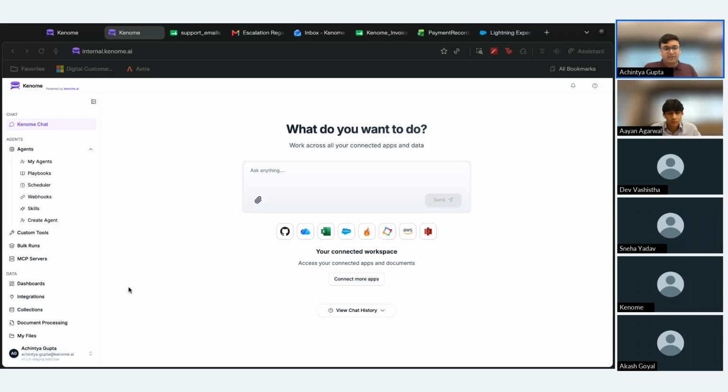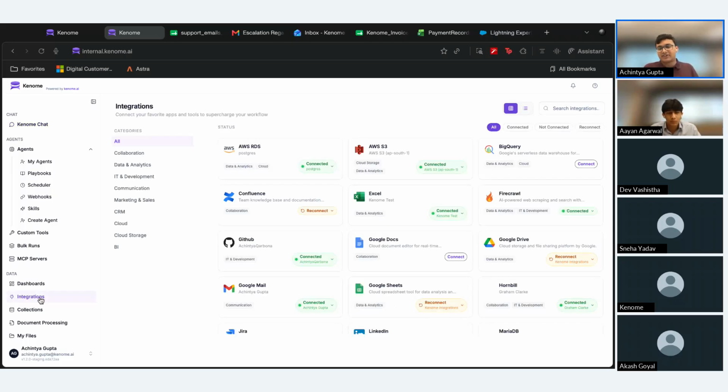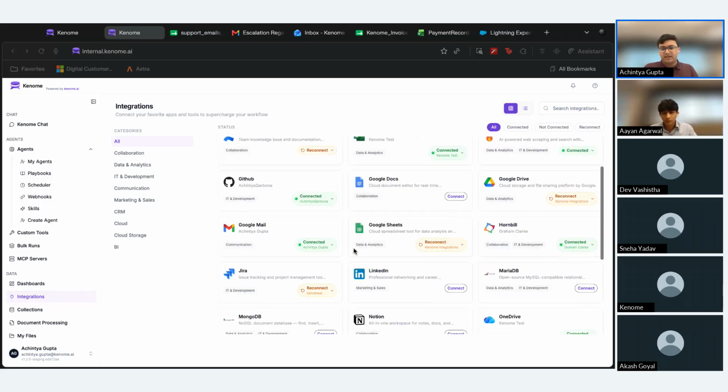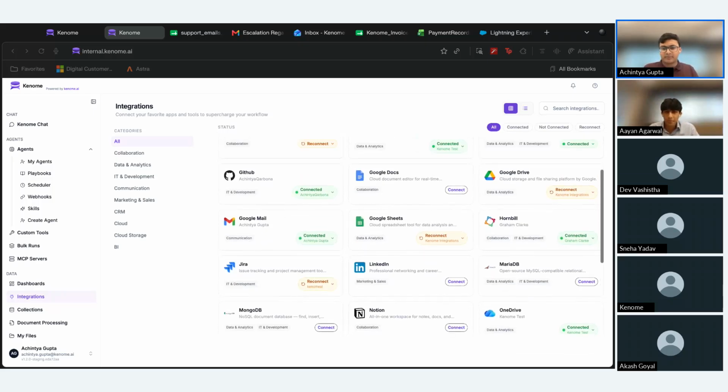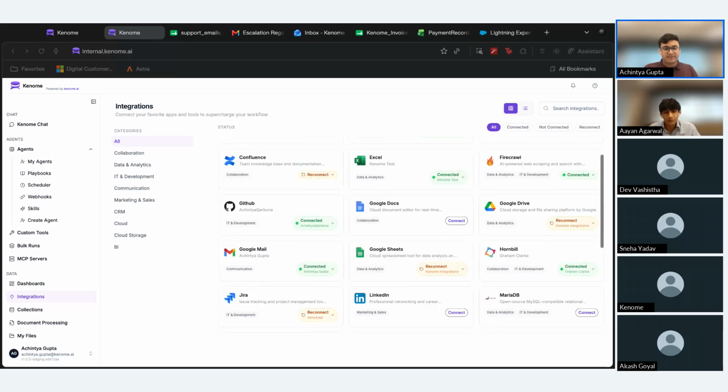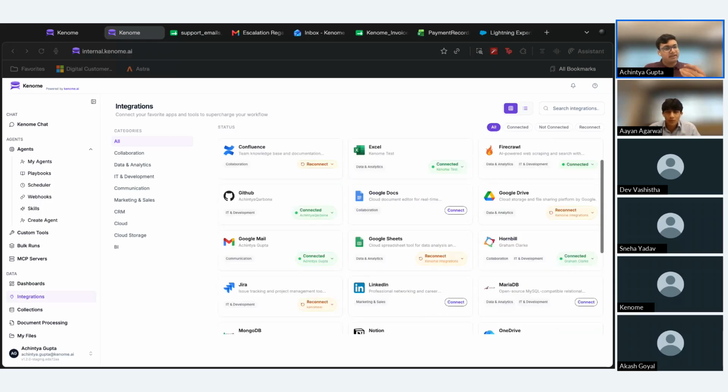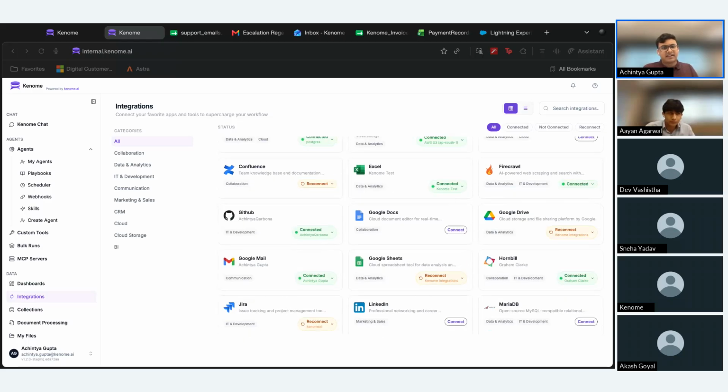But before we do anything on the platform, we first need to connect, of course, our various data sources. So if I come over to the integrations page, as you can see, we have a number of integrations available directly within the platform. For demoable purposes right now, this is, of course, a subset for this demo deployment. However, it does cover the various categories, right?